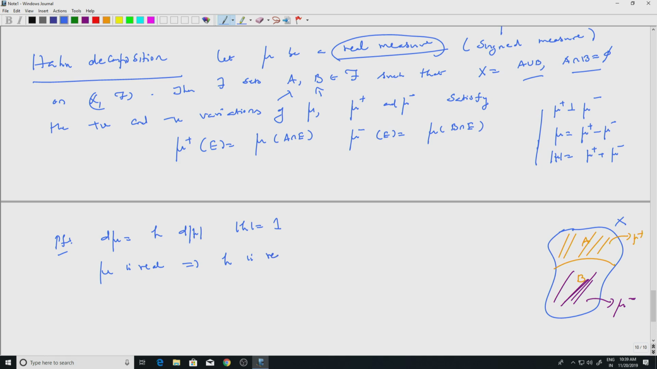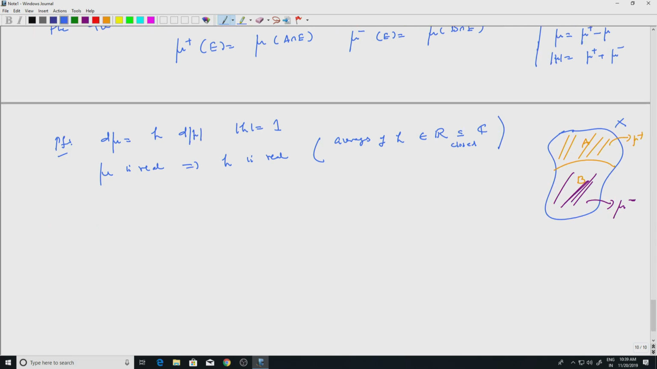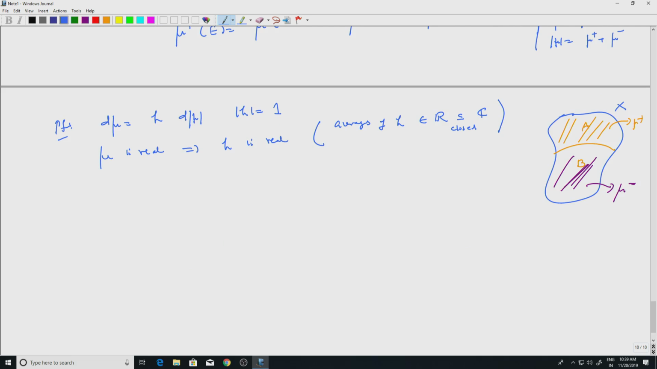You can use the averages result if you want: averages of h belong to the reals, and R is closed in the complex plane. So, you take the closed set to be the reals, and you have a function whose averages are inside the real numbers. So, the function itself will be real almost everywhere. Of course, you can redefine it so that it is real. So, it is real almost everywhere, but mod h equals 1 and h is real. The only real numbers whose modulus is 1 are plus or minus 1, which implies h equals plus or minus 1 almost everywhere.